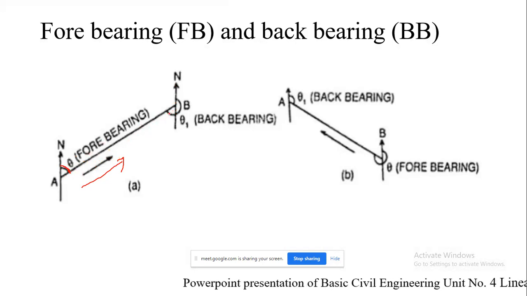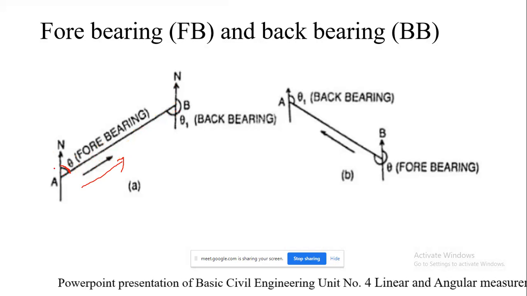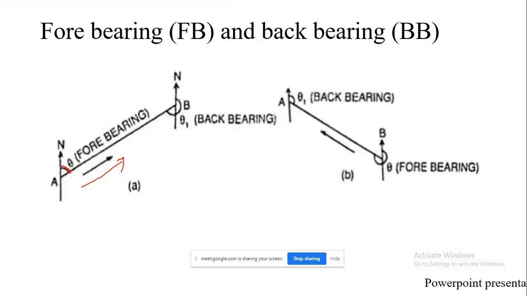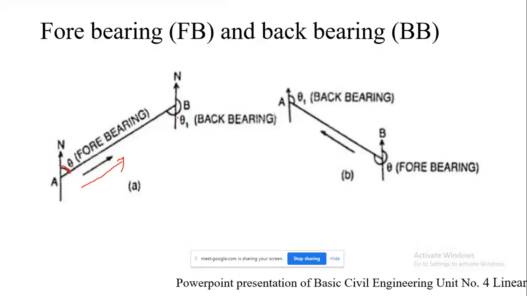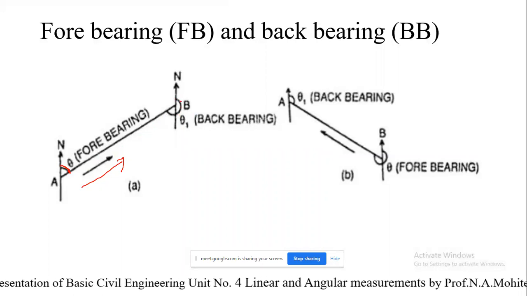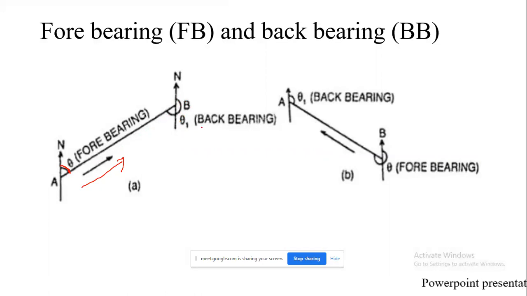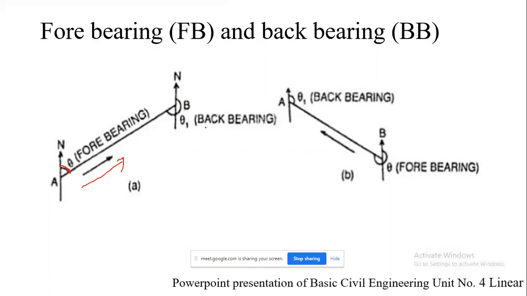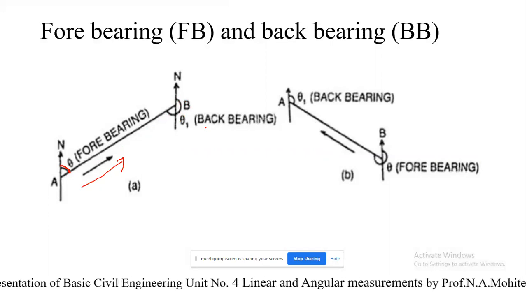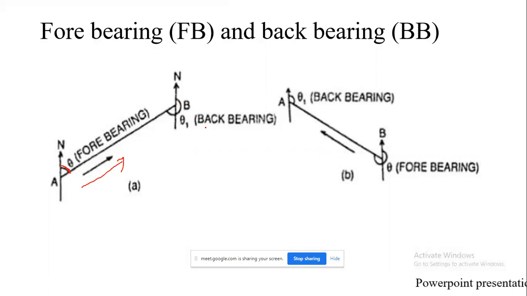When the instrument is shifted and kept at B and the ranging rod is held at A, the bearing measured in the backward direction of the survey line, because AB is my survey line, is called back bearing. Or the bearing of a line measured in the direction opposite to the survey is called back bearing, that is BB.